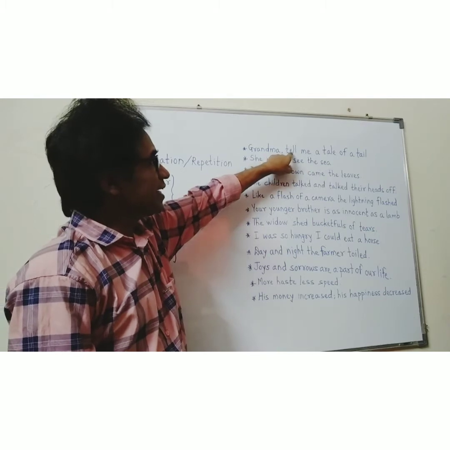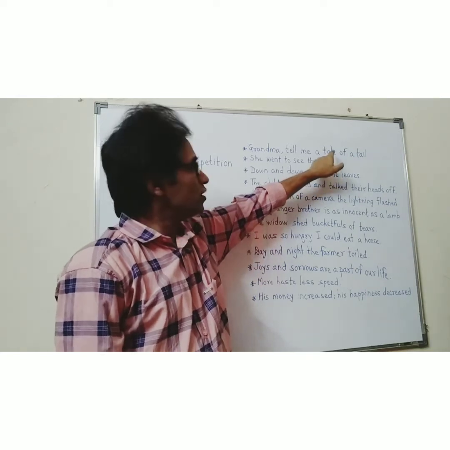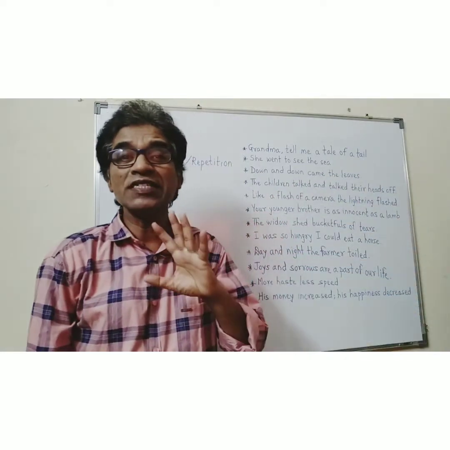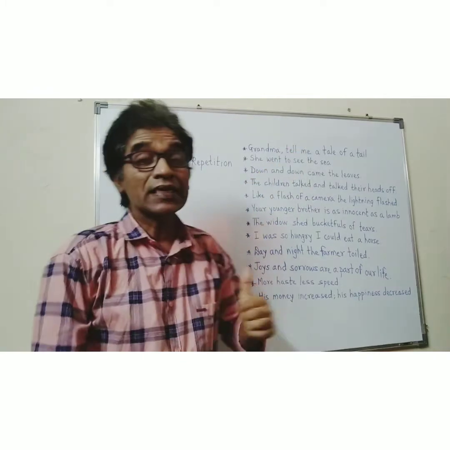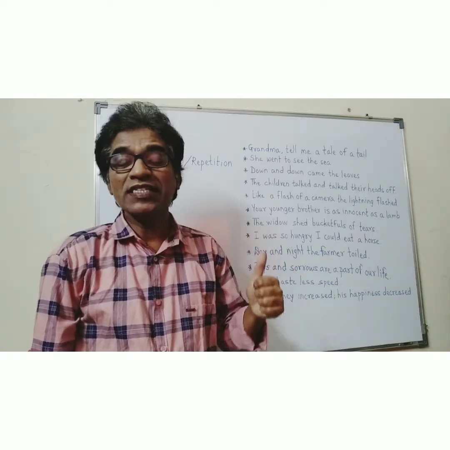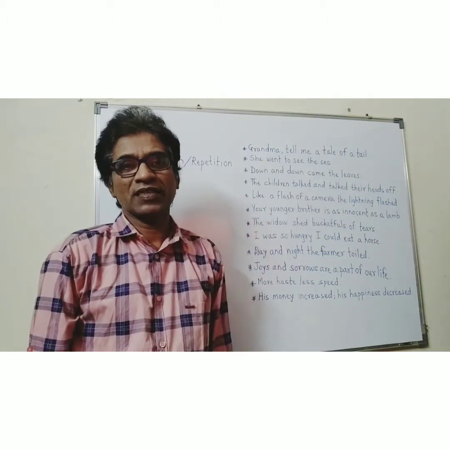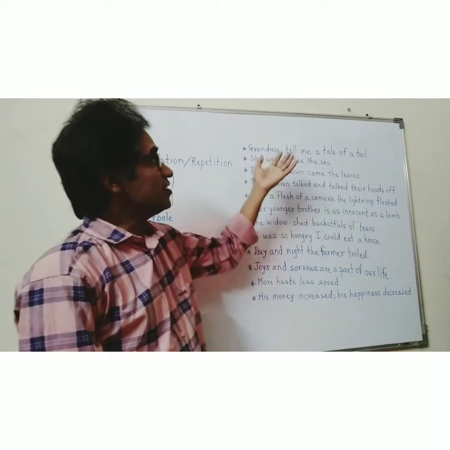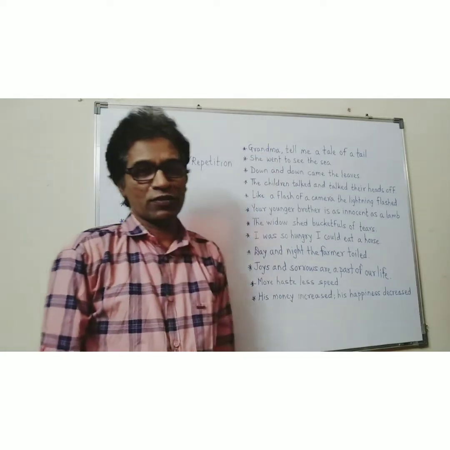In the word tale, the beginning sound is T. In this word also, the beginning sound is T, and in this word also, the beginning sound is T. That is consonant. So you can see that the consonant T, the letter is T and the sound is T. So the consonant sound is repeated here. It is repeated beautifully. It is repeated musically. So this is what is called alliteration.